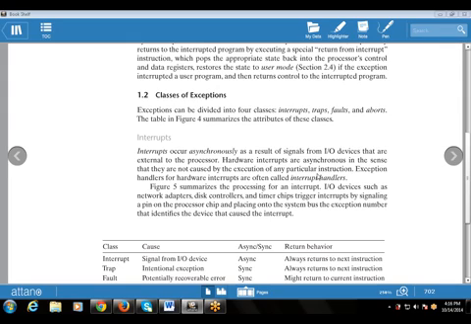Today I'm going to continue with chapter number 8, that is Exceptional Control Flow. Till now we have discussed only one topic, that is what are exceptions and what are the types of exceptions. Now I'm going to continue with the classes of the exceptions and the next topic, that is processes. So let's start with what are the classes of the exception, means what are the types of the exceptions.